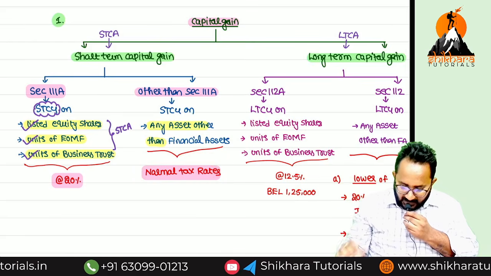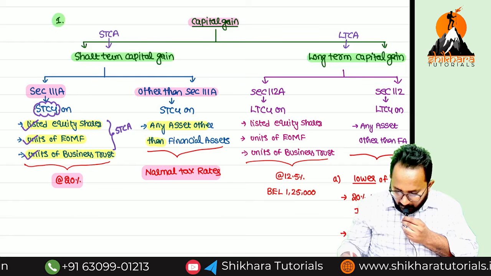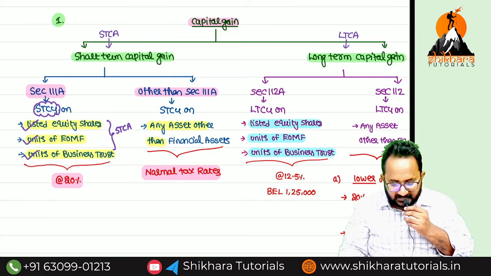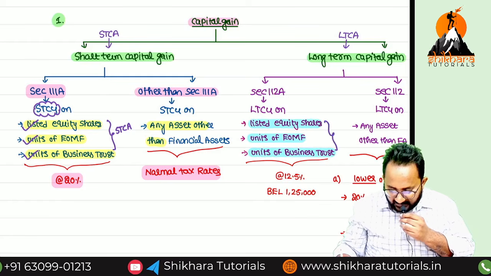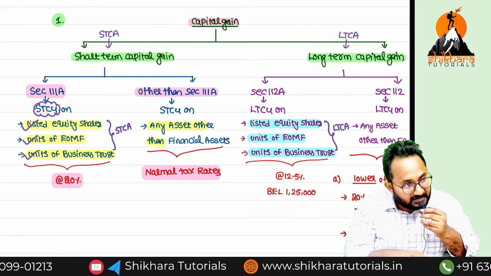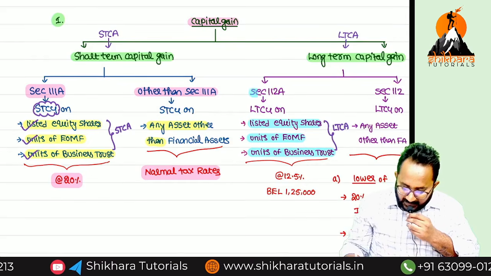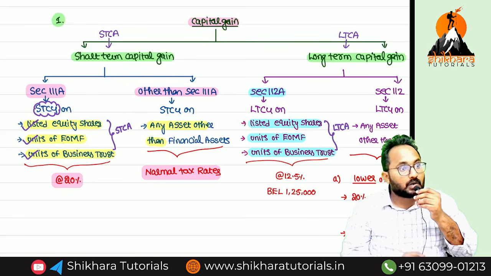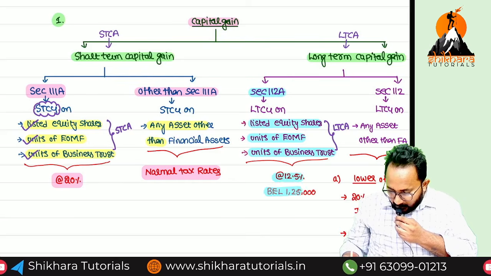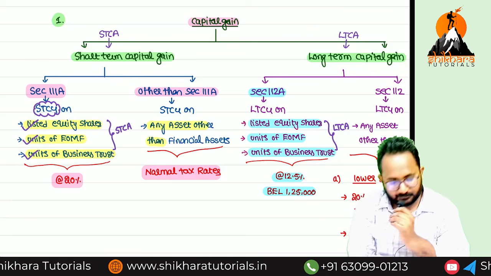Now, in the same way, if I have long-term capital assets here, what are listed equity shares, equity oriented mutual fund, units of business trust. Can I call these assets financial assets? Yes. Now, these 3 assets are long-term. Previously, these 3 assets were short-term. If long-term, then it is taxable under which section, ma? 112A. Tax at the rate of 12.5. Basic exemption limit how much, ma? 1,25,000. Listen.